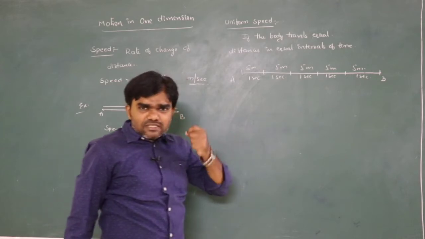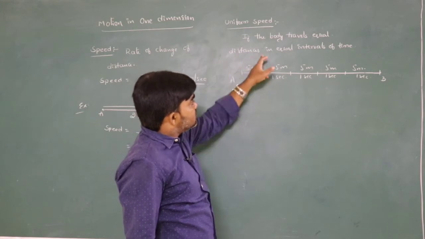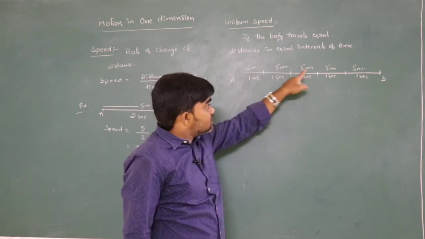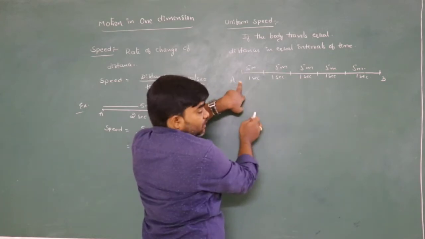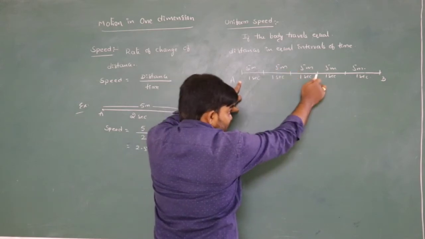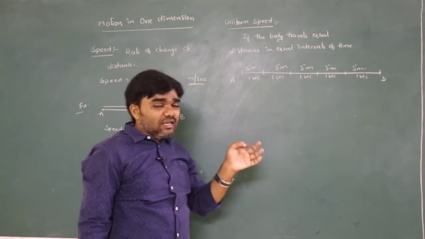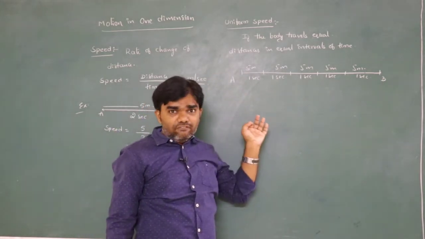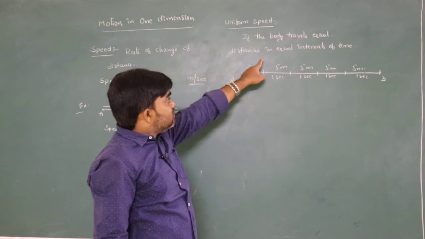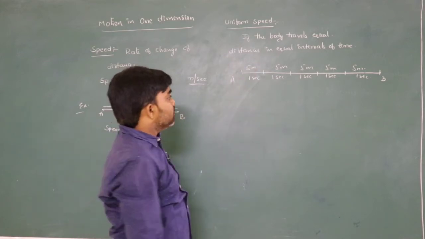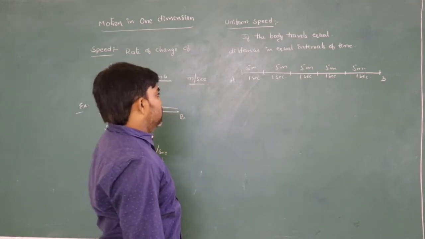That means in every single second the body travels 5 meters. So in 1 second it travels 5 meters, 2 seconds 10 meters, 3 seconds 15, 4 seconds 20, 5 seconds 25. That means in each and every second the body is traveling 5 meters. That is, the body travels with uniform speed. Equal distances in equal intervals of time is called uniform speed.